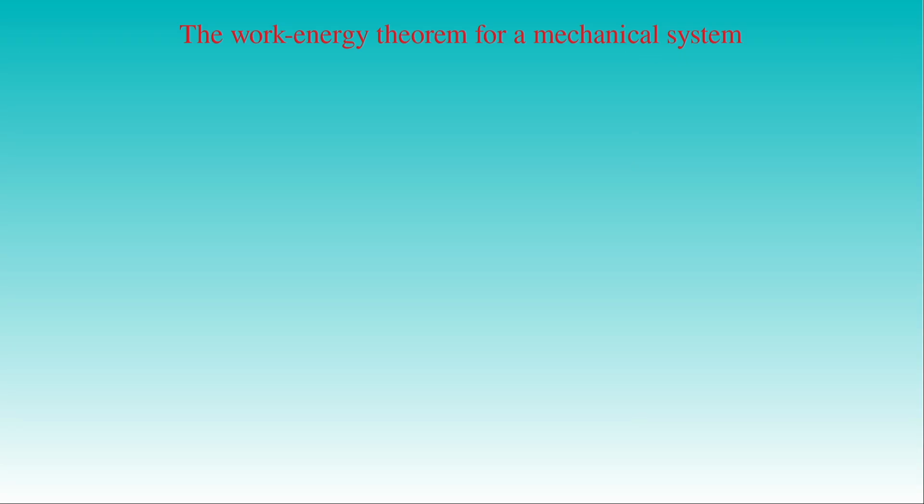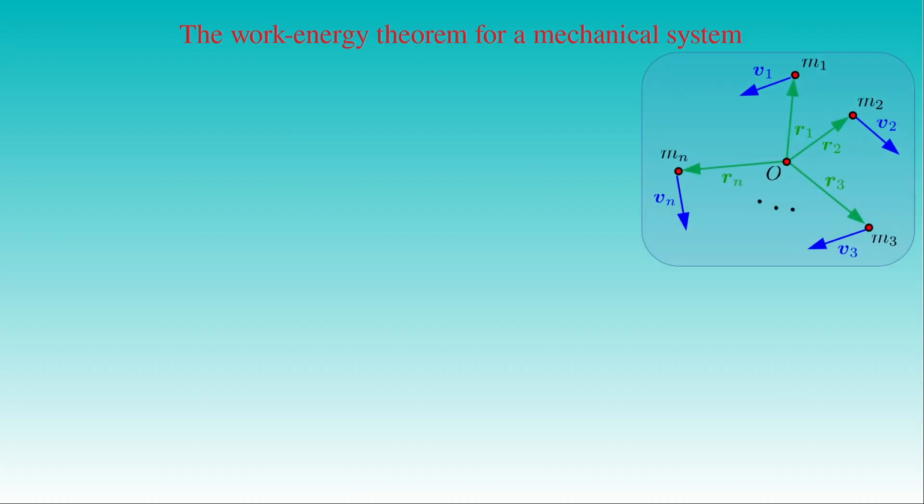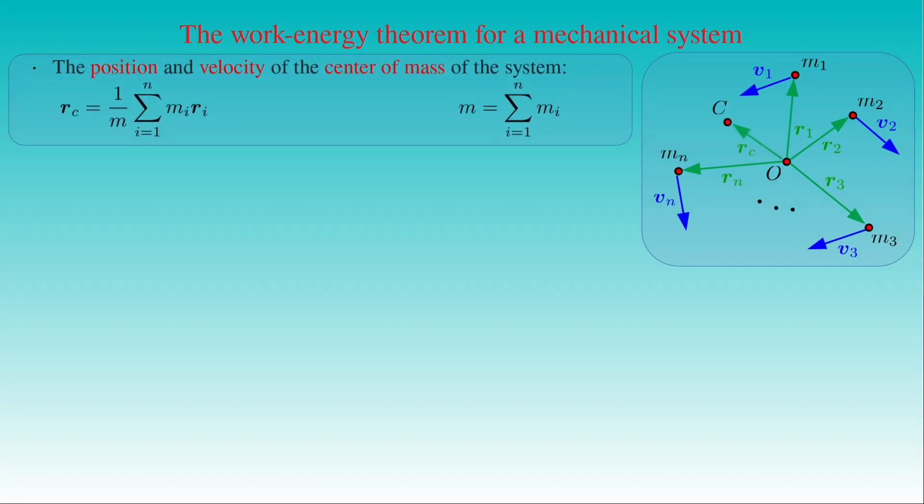The energy of a system of point masses can also be divided into two parts, as we will show now. For a given system of point masses, we already defined the center of mass C of the system with respect to a reference point O by the sum of the mass m_i times the position vector R_i of the point mass m_i relative to the point O, from i equals 1 to n, over the total mass M of the system. The latter is simply given by the sum of the masses m_i of the particles in the system from i equals 1 to n.